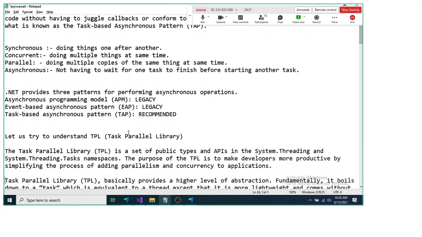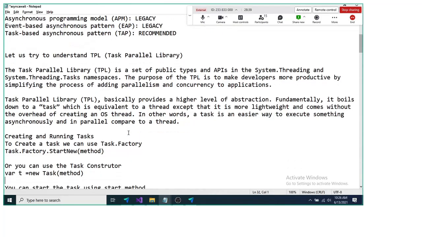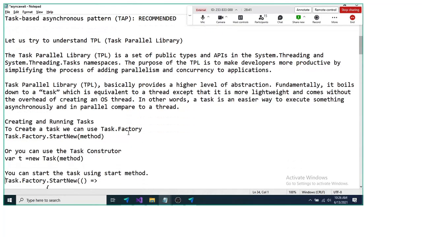Now, before going to the async and await keywords, we'll try to understand and learn about TPL. So we'll have a look at the TPL.